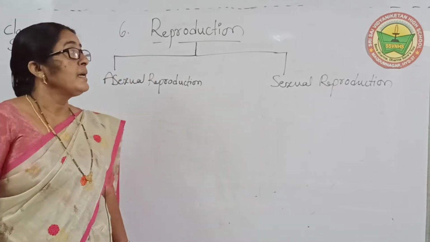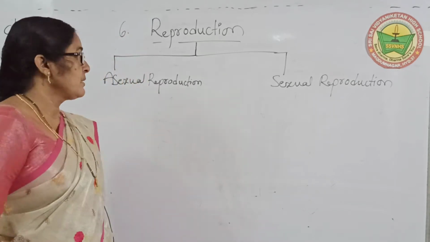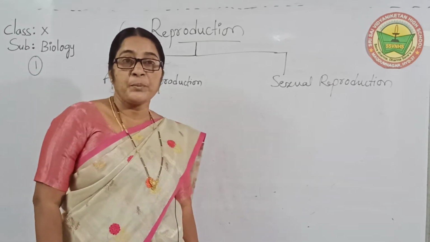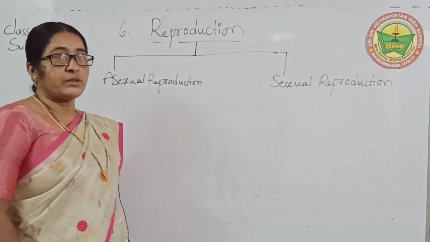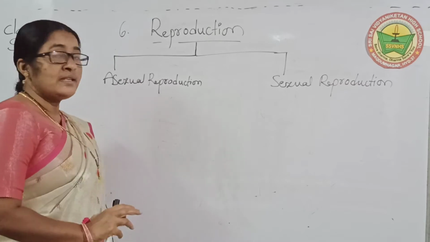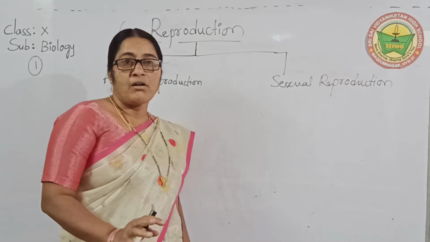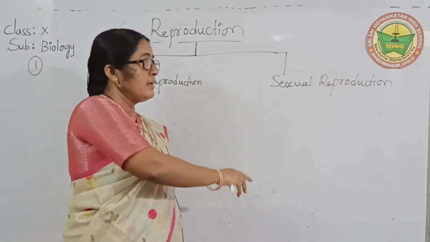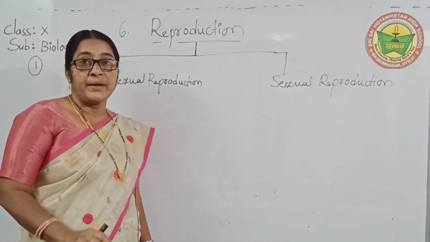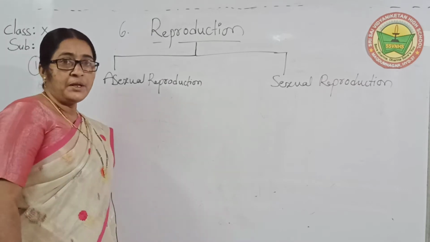Reproduction is of two types. How many types of reproduction? Two types: first, asexual reproduction, and second, sexual reproduction. Asexual reproduction means without gametes. Here there is no use of gametes. Sexual reproduction means using gametes, male and female gametes. In asexual reproduction, there is no use of gametes and the offspring arise from body parts.